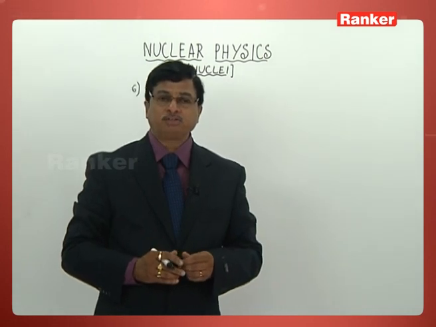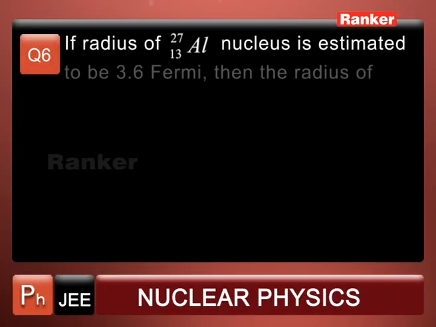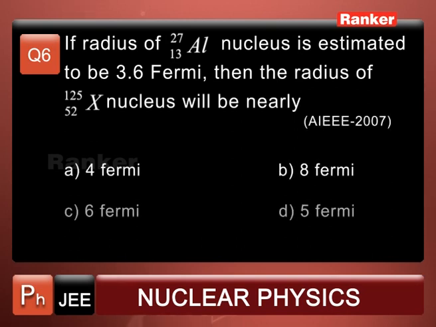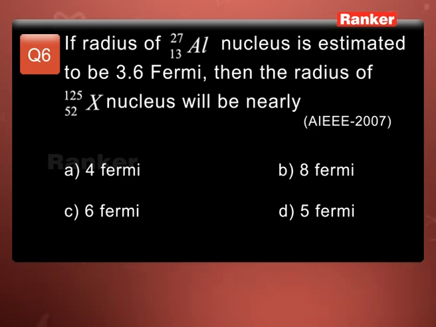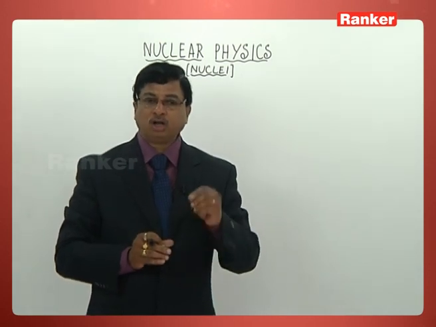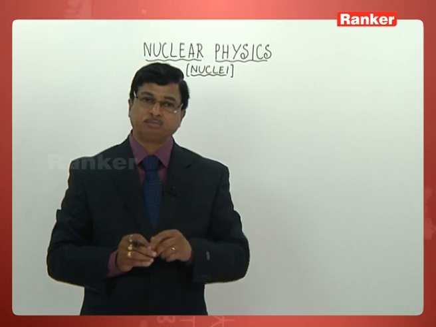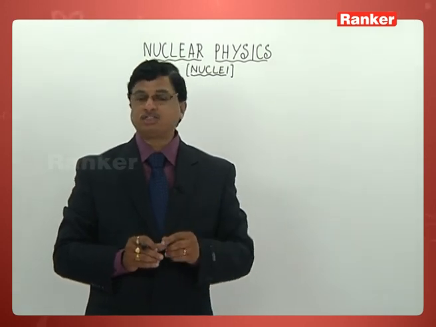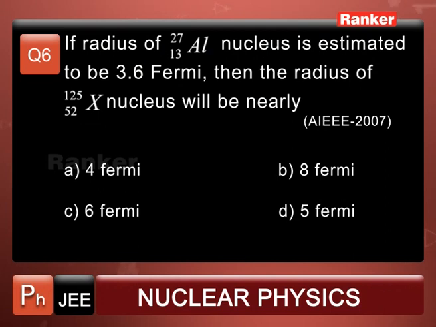Check problem number 6 now. If the radius of the aluminium 13, 27 nucleus is estimated to be 3.6 Fermi, then the radius of an element X having 52 as its atomic number and 125 as its mass number will be nearly how much? So he is just asking us the radius of that nucleus. And once again I repeat, this question was given way back in the 2007 JEE paper.